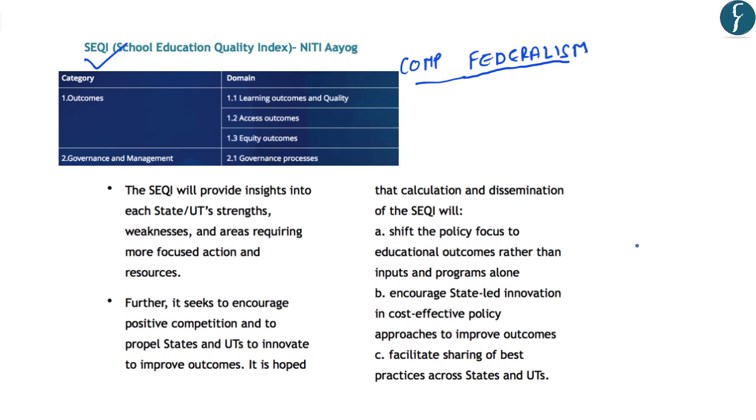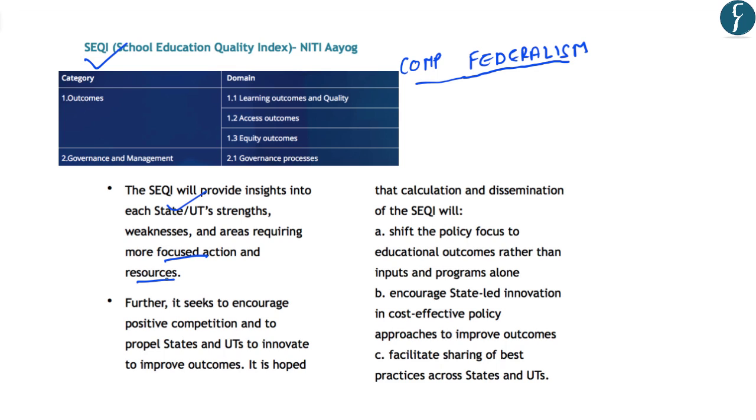So now, what are the benefits of creating such an index which provides scores for different states? By calculating such an index, it provides insight into a state or a union territory's strengths and weaknesses, and areas which require more focused action and resources. So this means that it overall analyzes the situation of a state and how the allocation and training has to be done in that state or the union territory.